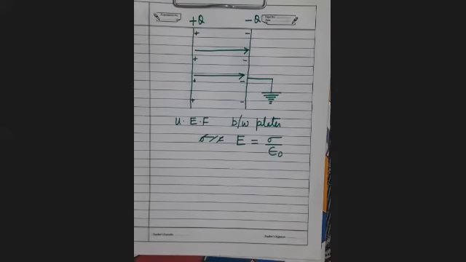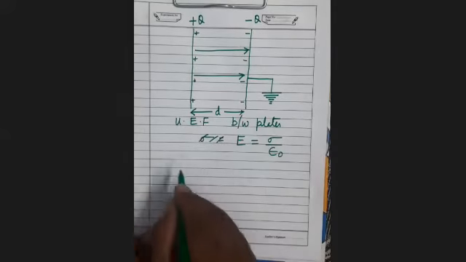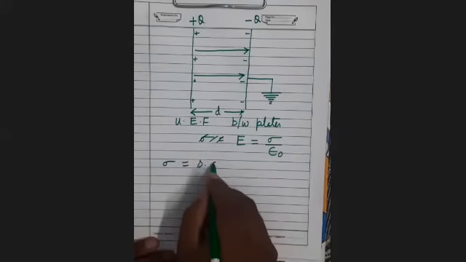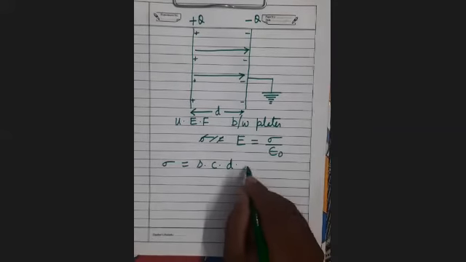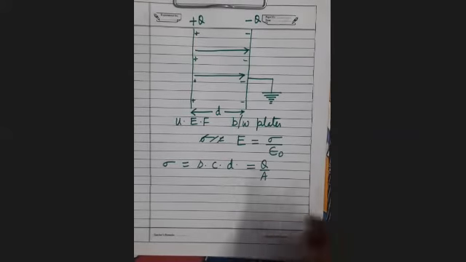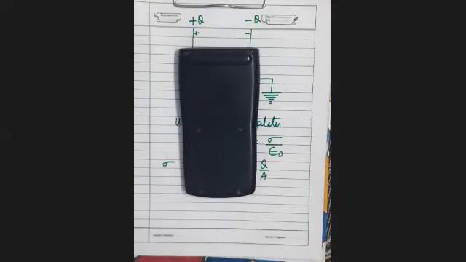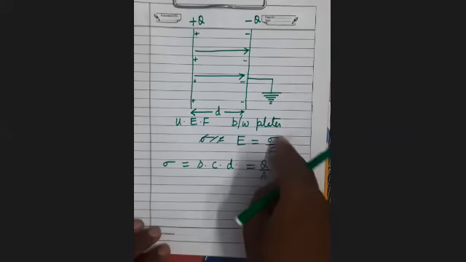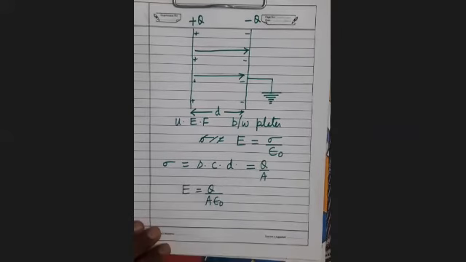It's clear? Here what is the plate separation? Plate separation is D. What is sigma here? Sigma is the surface charge density, that you can write as Q upon A. Q upon A क्यों? क्योंकि देख लो इसका एरिया क्या है, A है, and how much charge is on this? Q. So it is Q upon A. It is clear. So when you put it here, E equals to Q upon A epsilon naught.